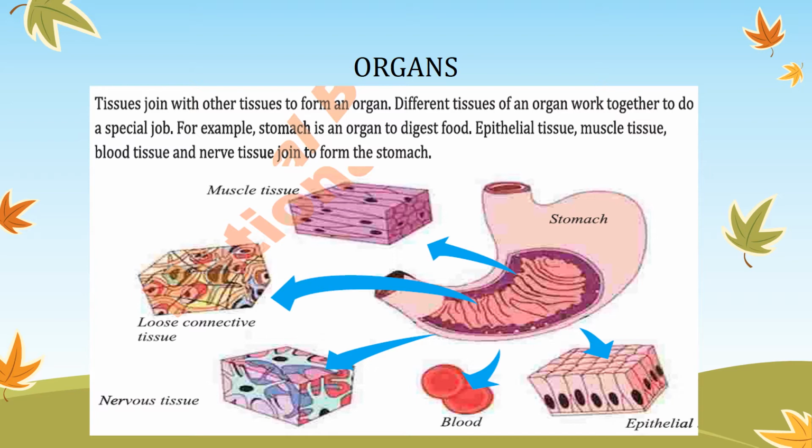These are different types of tissues which perform different functions, but when they combine together, they form the organ, that is the stomach, and the stomach helps in digestion. The process of digestion starts in the stomach. So the stomach is an organ that is formed by the joining of different types of tissues together.